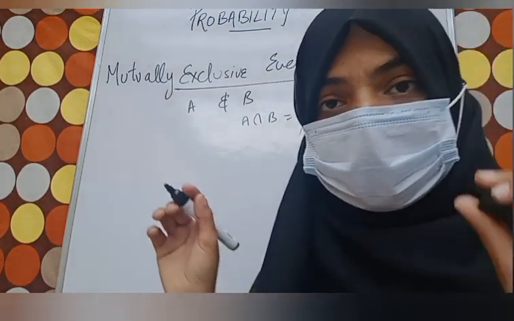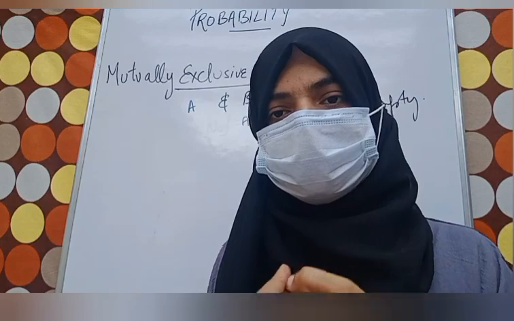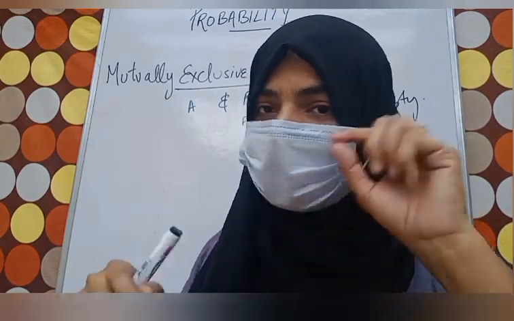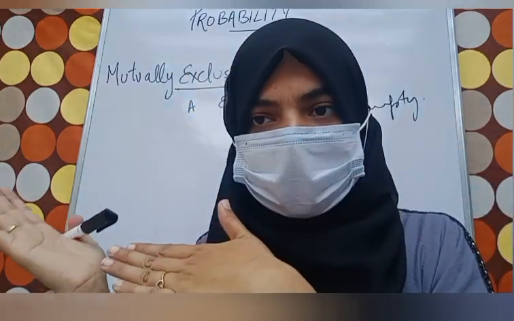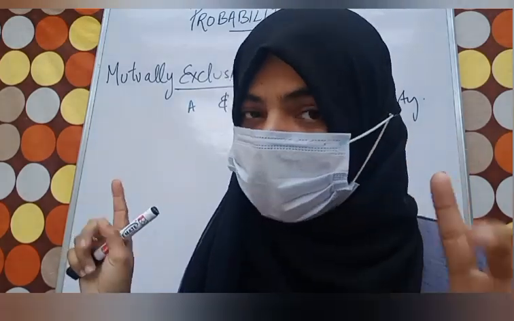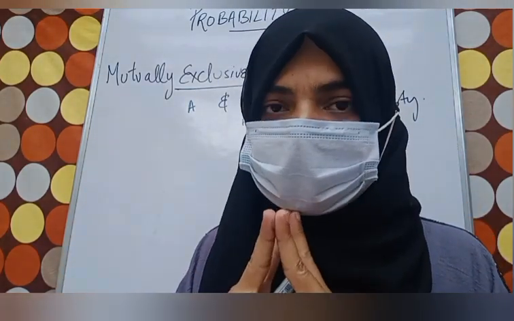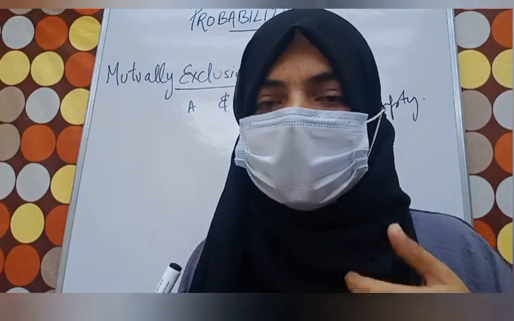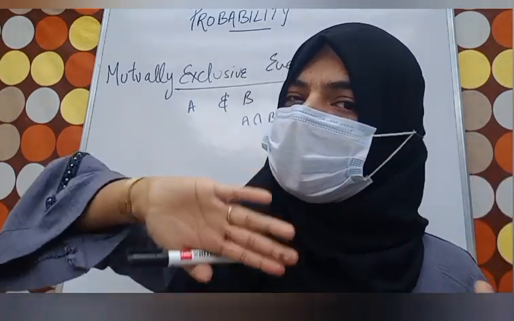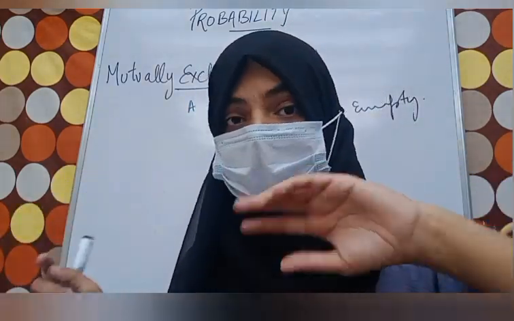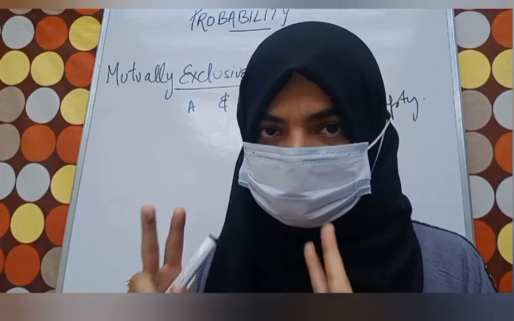Okay. Suppose if I toss a coin, only head will come or tail will come. Any one can come, but both things will not come. Getting my point? If I toss a single coin, what will happen? Either I'll get a head or a tail, but not both the things. Getting my point?